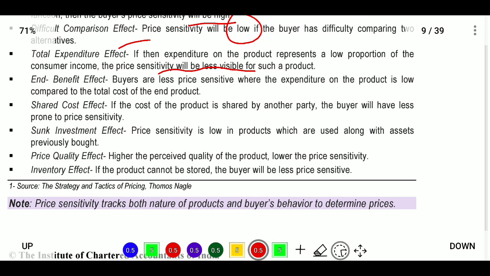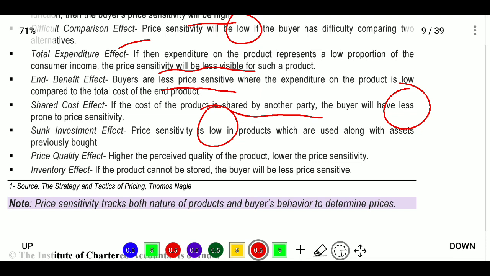Next, end benefit effect. Buyers are less price sensitive where the expenditure on the product is low compared to the total cost of the end product. Next, shared cost effect. If the cost of the product is shared by another party, the buyer will be less prone to price sensitivity. Next, sunk investment effect, where price sensitivity will be low. Sunk cost means an irrelevant cost. Even if you incur that cost, it will not impact your decision.